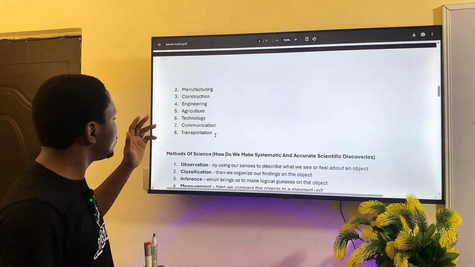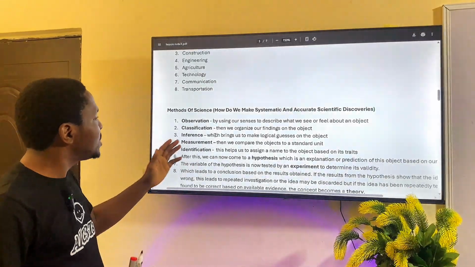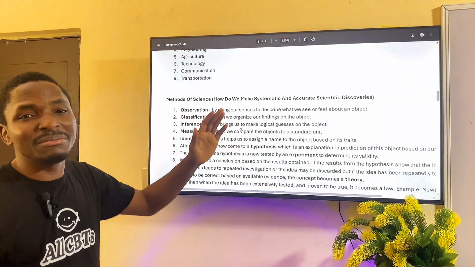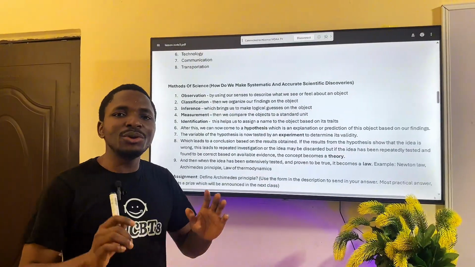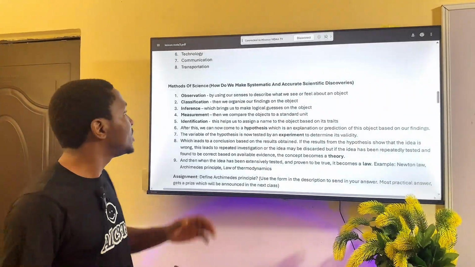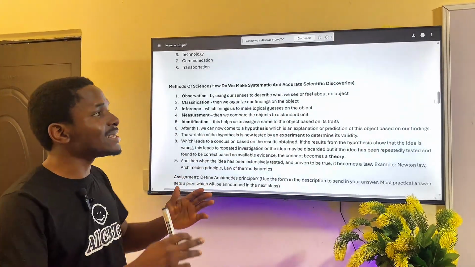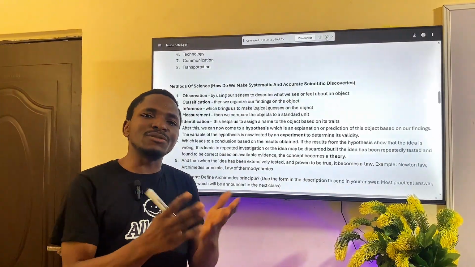And then we move on to the next subtopic, methods of science. Now we've mentioned that science is involved in practically everything. All right, now we go back. Now we continue to the method of science. As we have explained, science is the systematic arrangement of data.